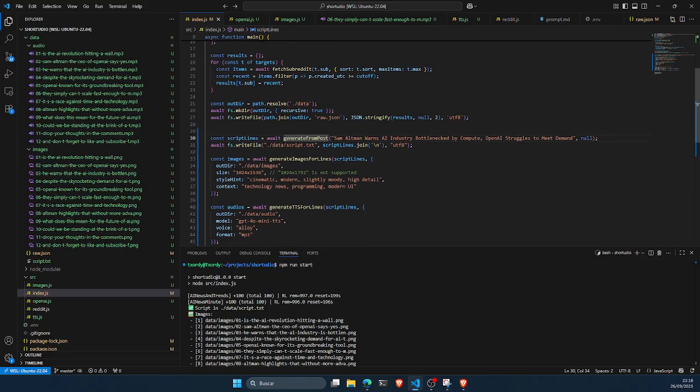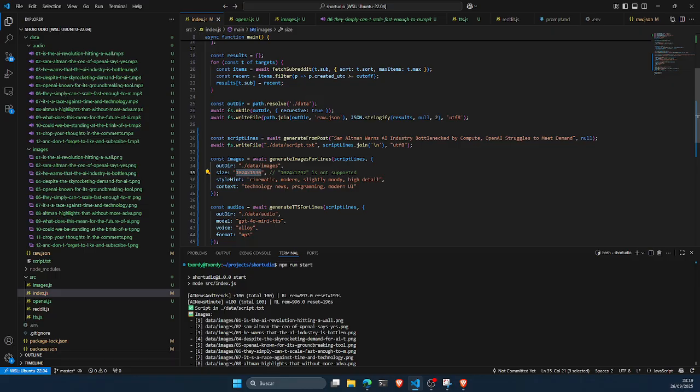For the images, we created one new method called images, and there's this generate images for lines where we choose where to put the images, also which is the size of the images. For the short, it's expected to have 1024 per 1792. However, this is a size that is not supported. If you try with that, the API just says that it cannot. So the closest format is this one that I have in here, and that's the reason why we use this one. Then for the video, we'll just adapt it.